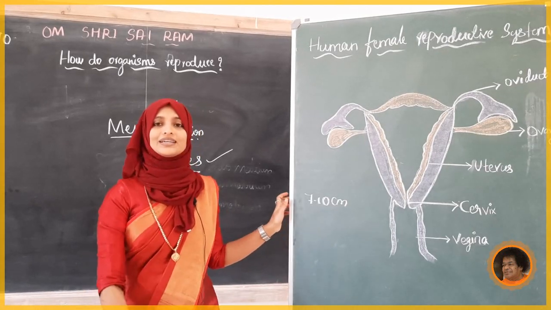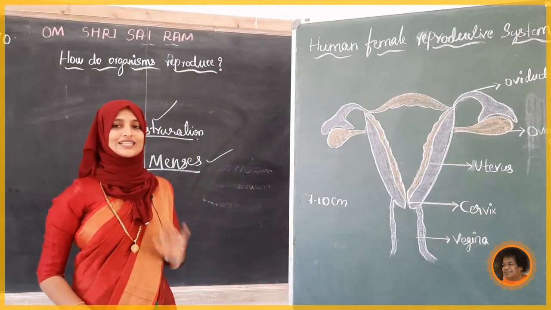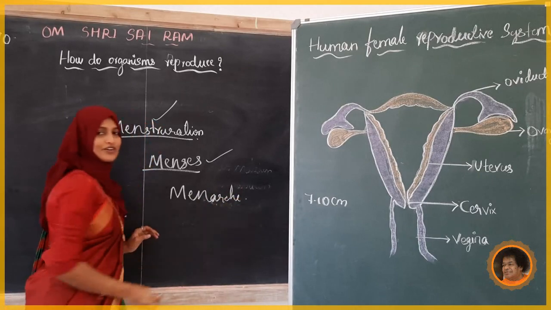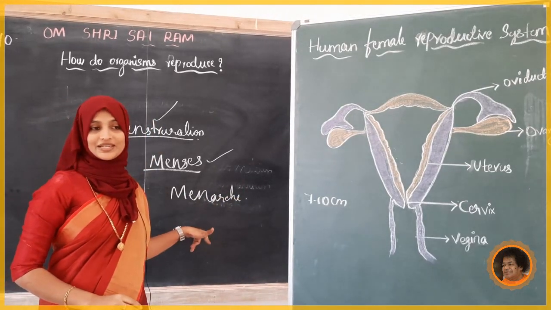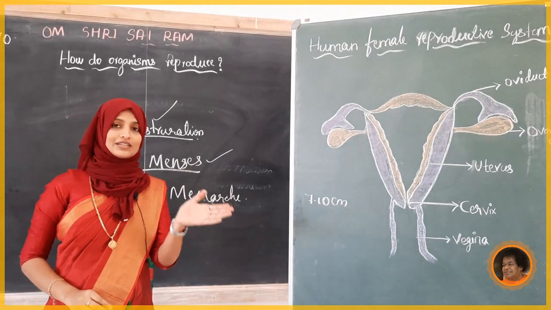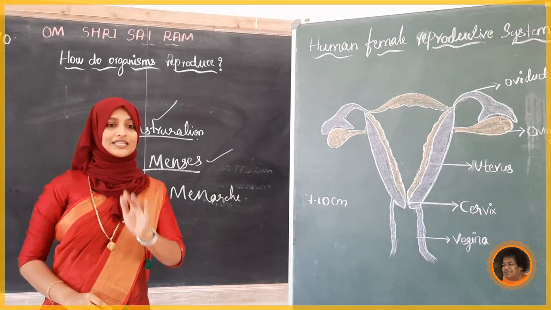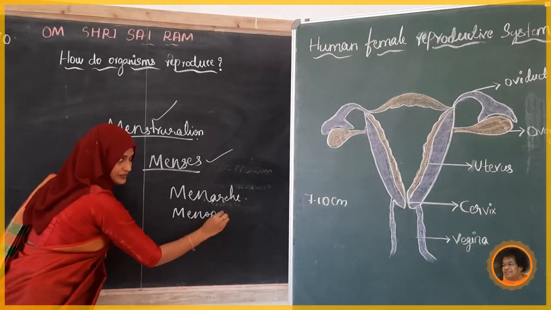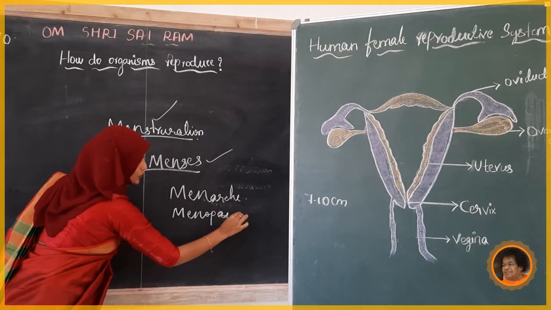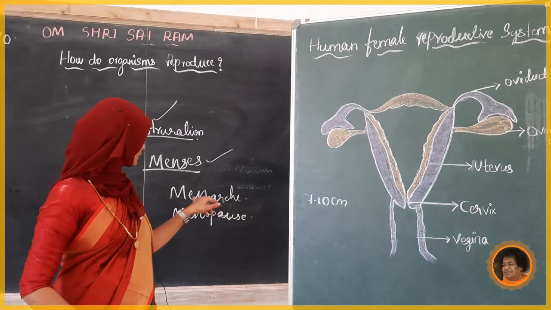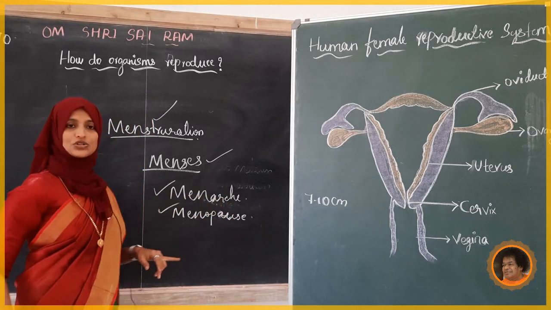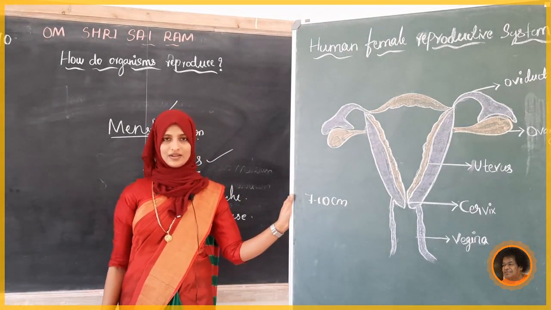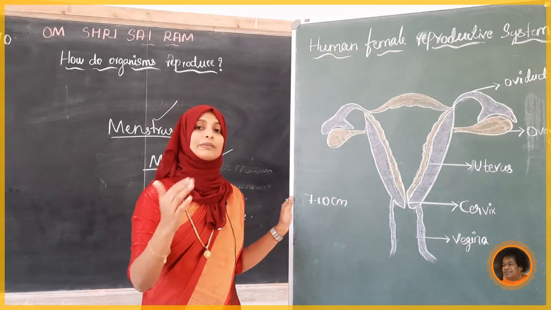The first menses, or first menstruation, of a girl is called menarche. This is the first time she is getting menses. It will stop after the 40s or 50s, and that is called menopause. These are the two terms, for when it is starting and when it is ending or stopping. Okay, this is all about the female reproductive system.